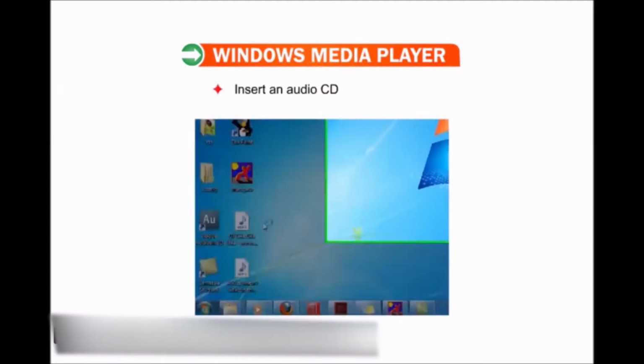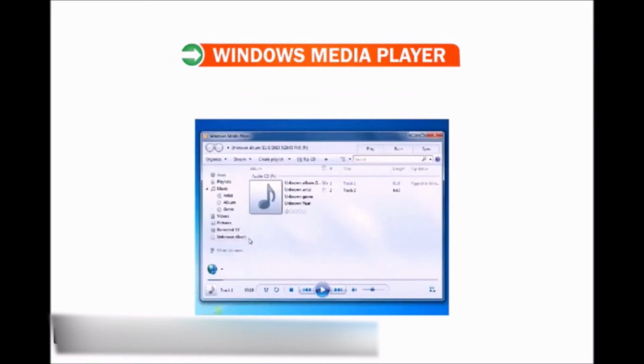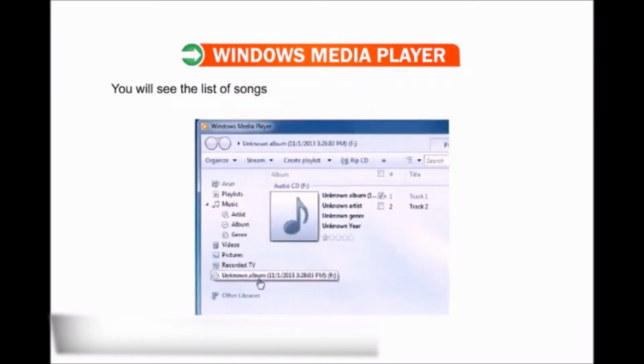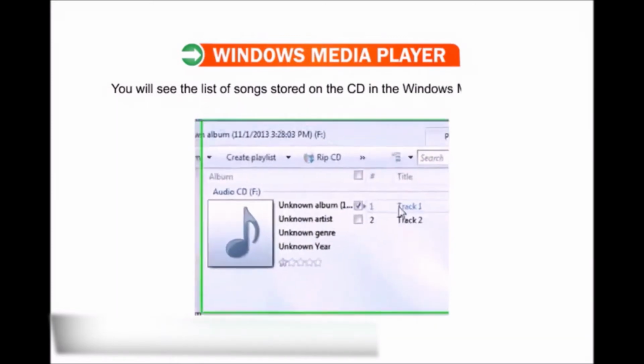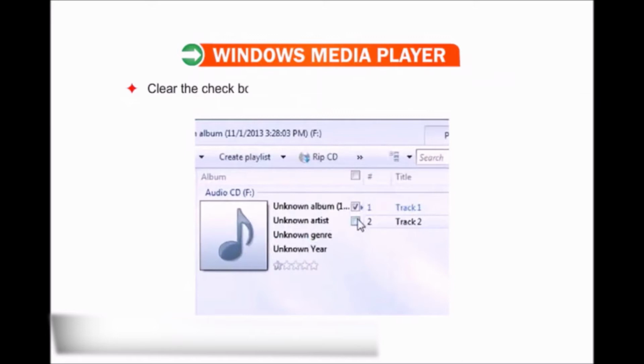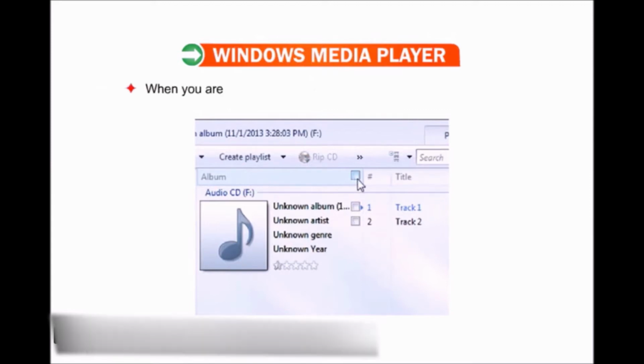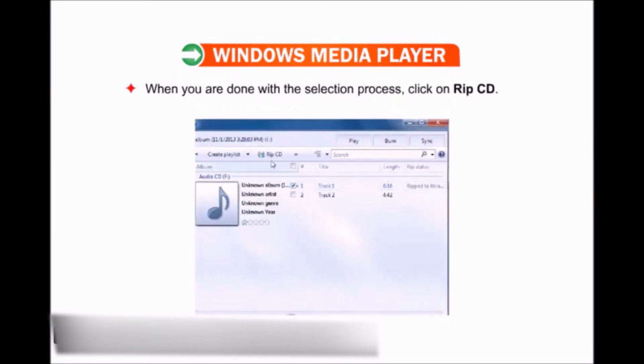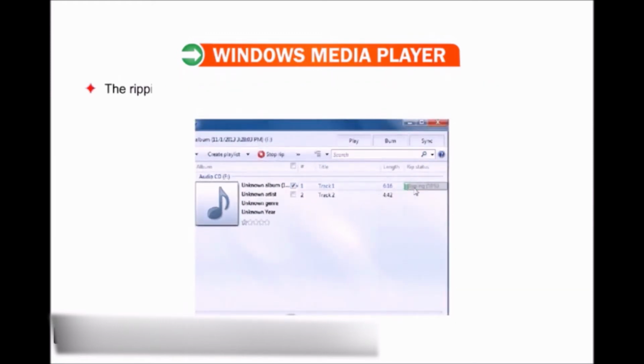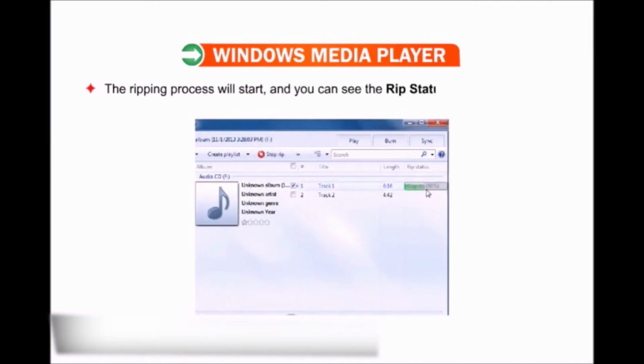Insert an audio CD in the CD drive. You will see the list of songs stored on the CD in Windows Media Player. Clear the checkboxes next to any song that you do not want to rip. You can use the checkbox at the top of the list to select or clear all checkboxes at once. When you are done with the selection process, click on RIP CD. The ripping process will start and you will see the rip status of each individual song. To stop the ripping process at any point, click on the Stop RIP button.